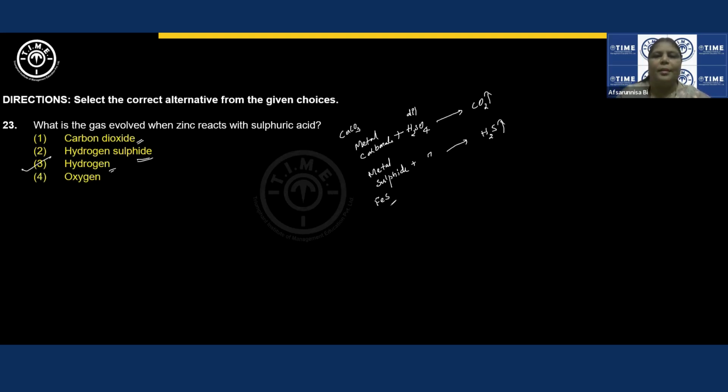Now, oxygen. Suppose, let us say peroxides are reacting, peroxide plus dilute sulfuric acid. Then we generally get oxygen. Right? So oxygen would be the answer here if I have peroxide. Carbon dioxide will be the answer if I have metal carbonate. Hydrogen sulfide will be the answer when I have metal sulfide. We need to make it a practice to note under what scenarios which option will be correct, right? Every time we can't get questions of this same style, right?